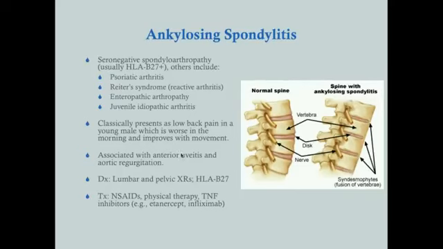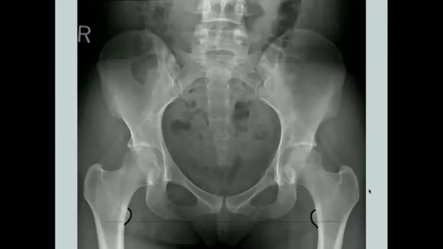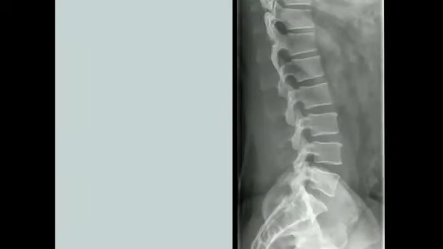Okay, so what you see with ankylosing spondylitis is calcification or ossification of the ligaments along the spine. And so what it looks like is that the spinal bones are connected to each other along the anterior side. And this is called syndesmophytes. It's a fusion of the vertebrae. And so we'll come back to that.